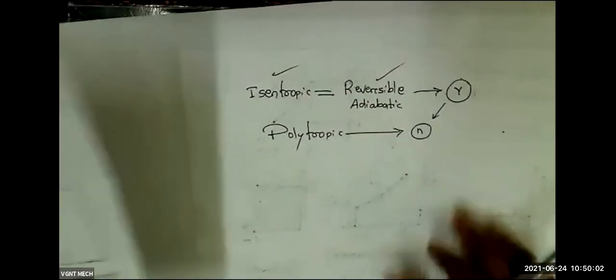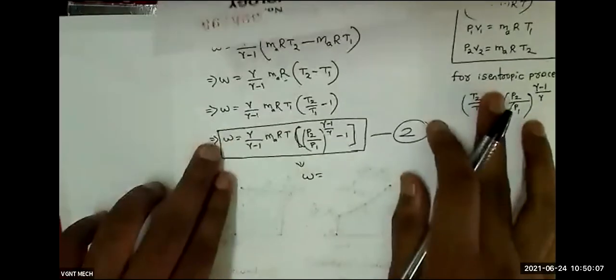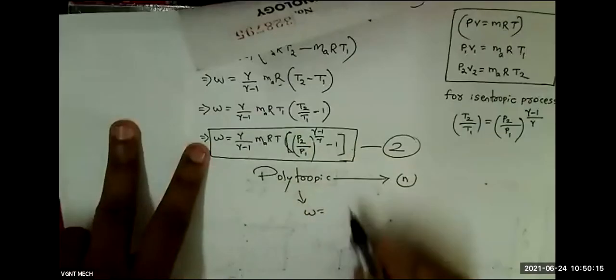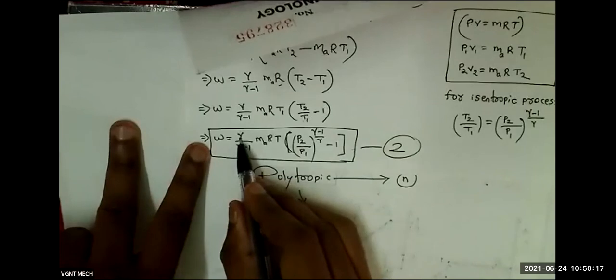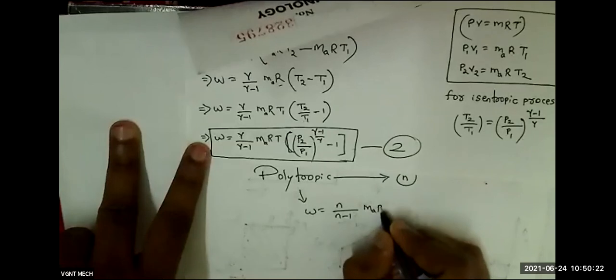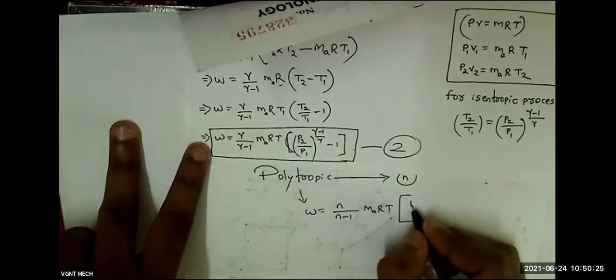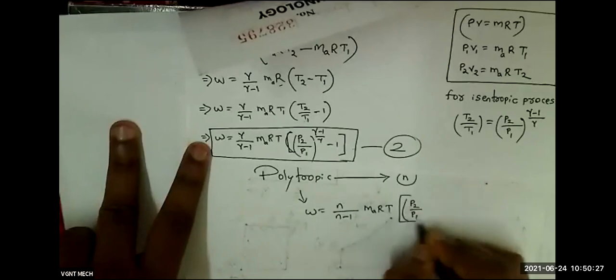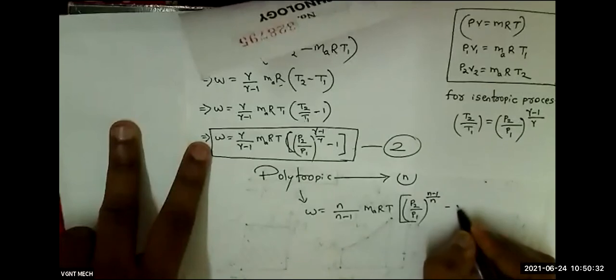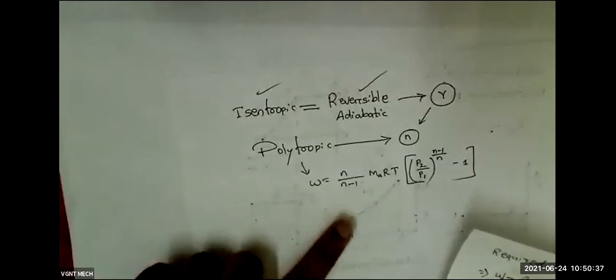Okay, so for polytropic process, the final work done, how much will you get? The final work done shown here is for isentropic process. For polytropic process, if they ask in the exam, in place of gamma, you have to write n. So it will be n by n minus 1 m a r t, P2 by P1 whole to the power n minus 1 by n. This is the final. Okay, if polytropic process, this is the answer.